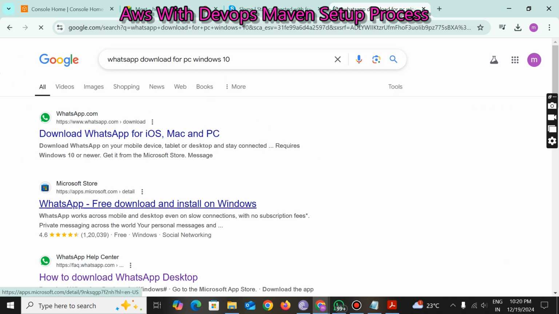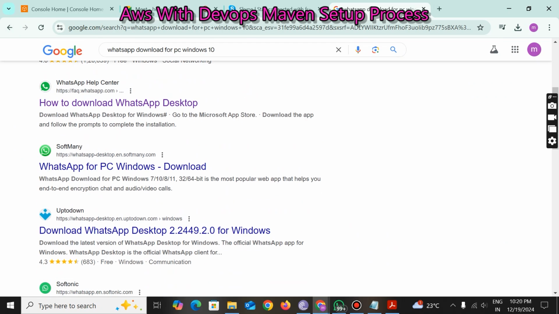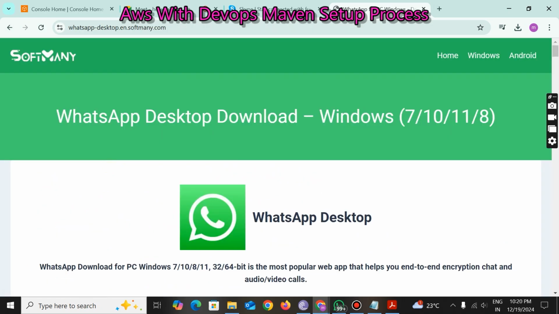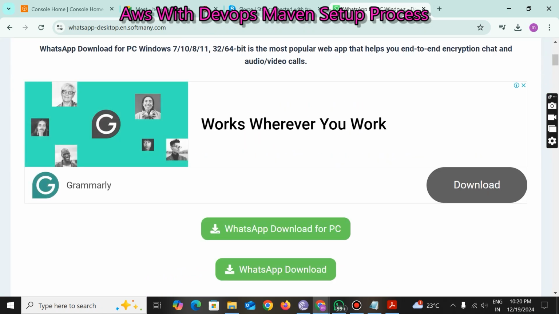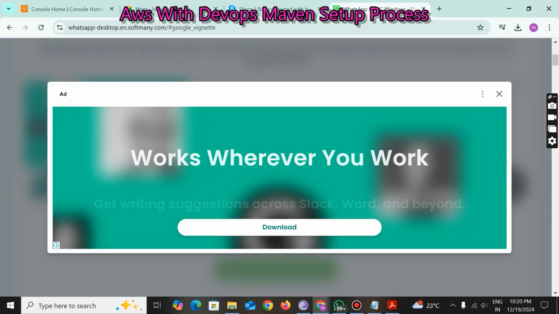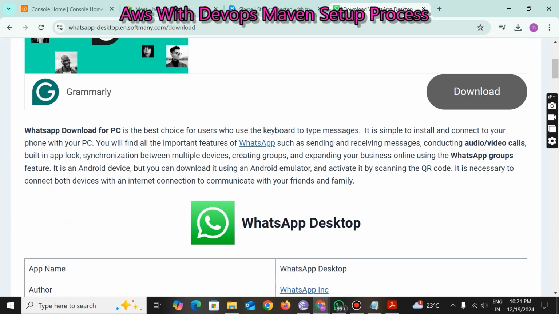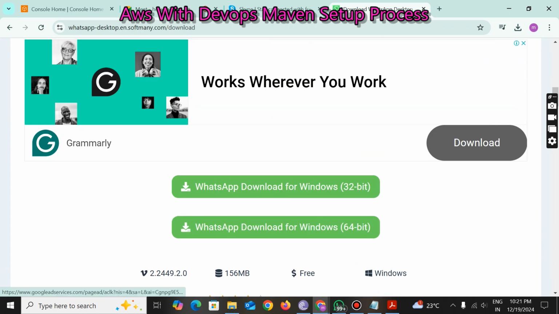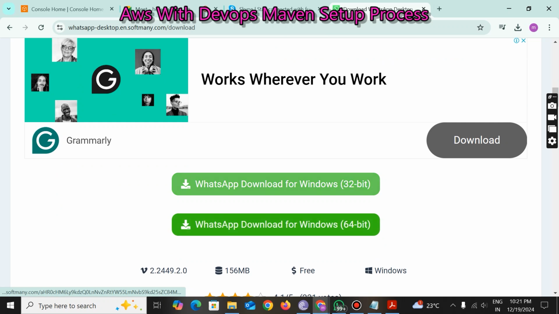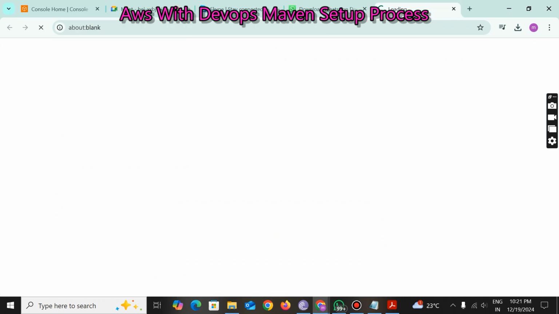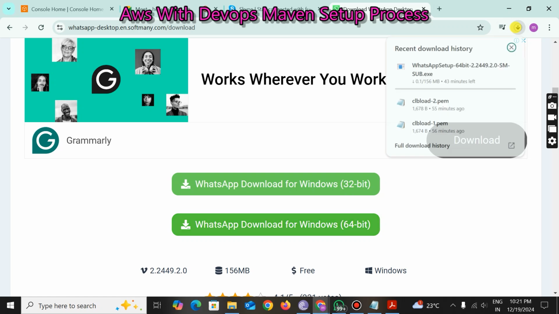Now see here, there is something called Windows WhatsApp download for PC. I am clicking here. Now it is getting downloaded, I think. See, 32-bit, 64-bit. Now I am clicking on 64-bit. Now what happens? It will get downloaded. See, it is getting downloaded.